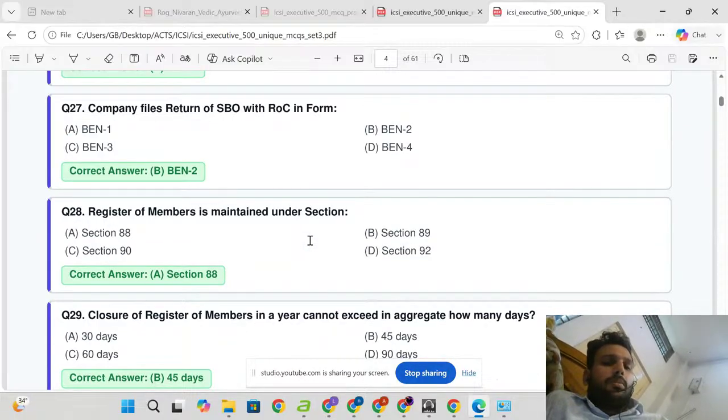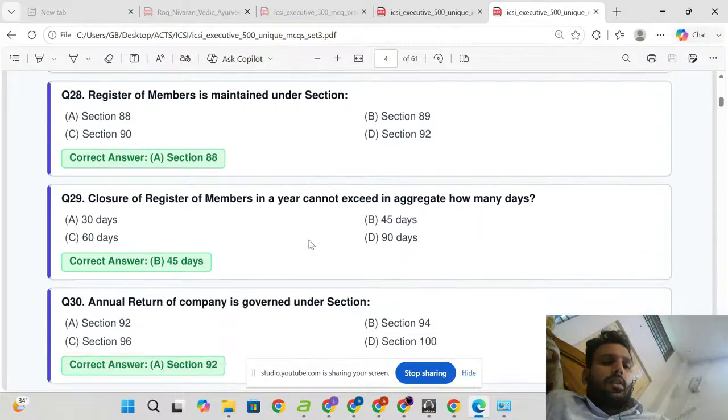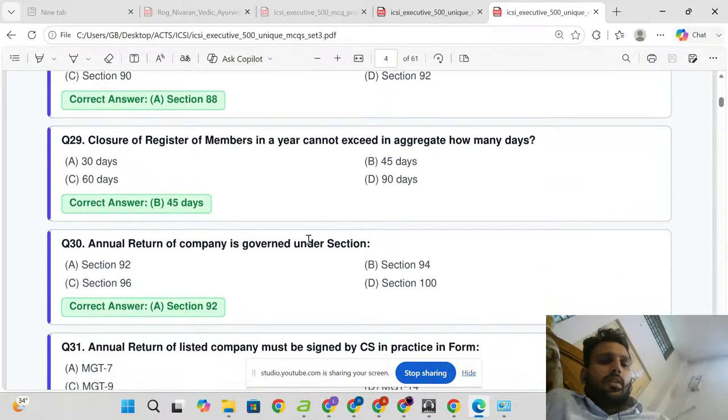Register of members is maintained under Section 88. Closure of register of members in a year cannot exceed 45 days in aggregate.